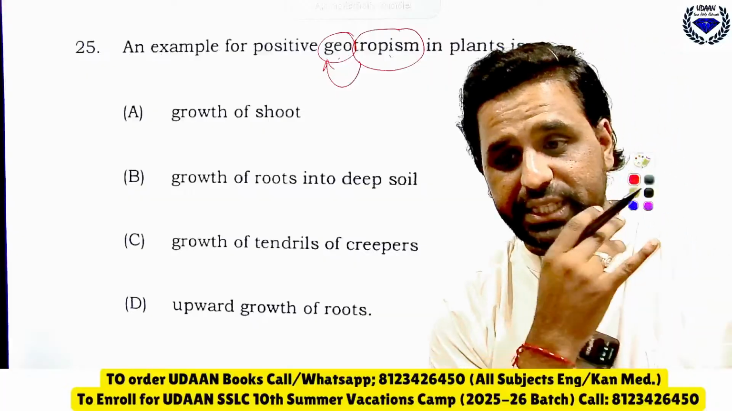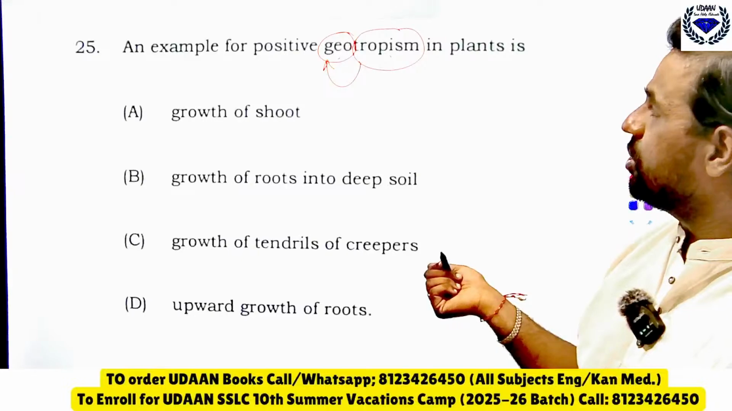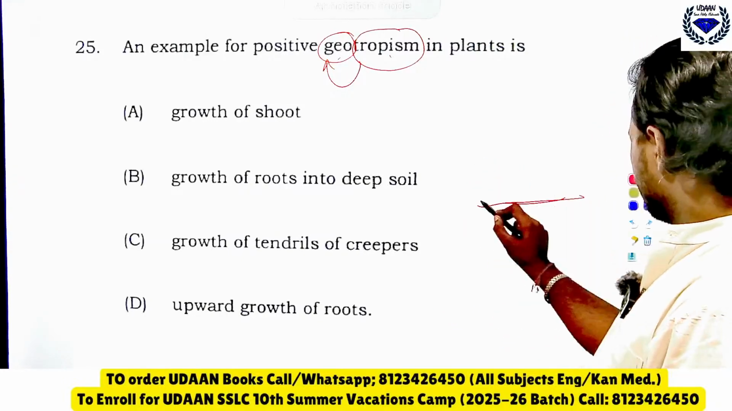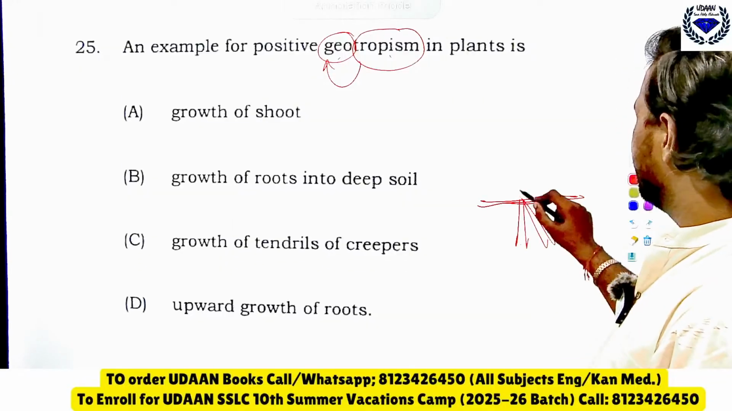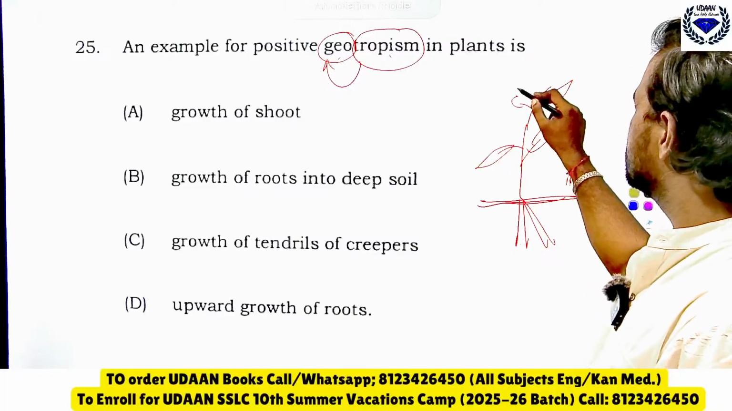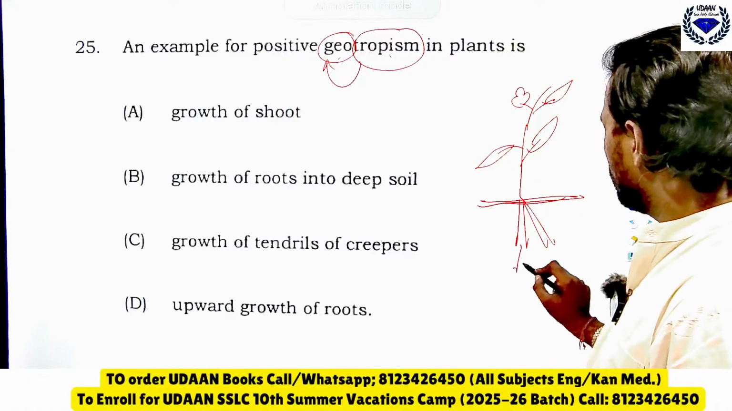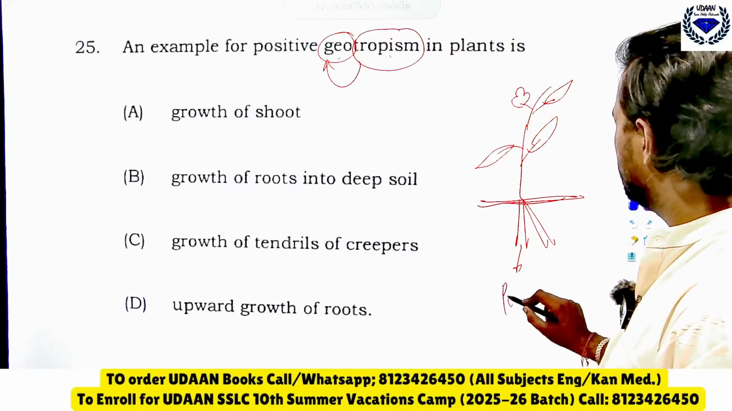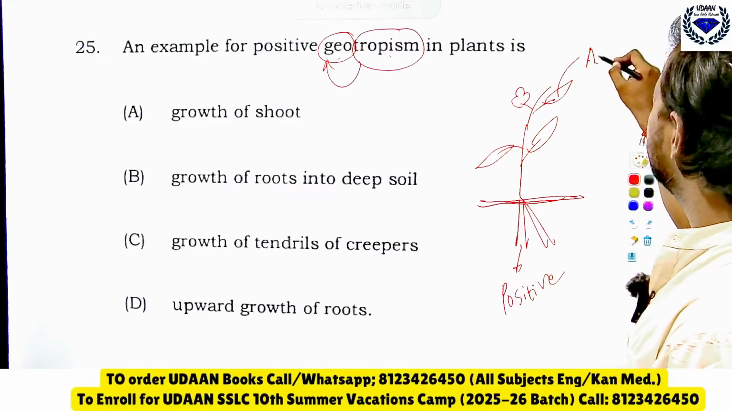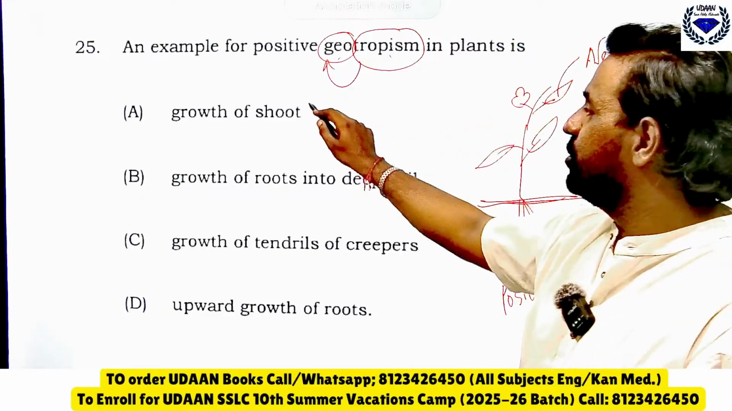Tell me quickly what comes in geotropism. Yes, most of you are telling growth of shoot. See, if you assume these are the roots and this is the shoot, the stem along with fruits, leaves and flowers, we call it a shoot. The root will grow with gravity. This is called positive geotropism. Whereas the shoot will grow against gravity, we call it negative geotropism.